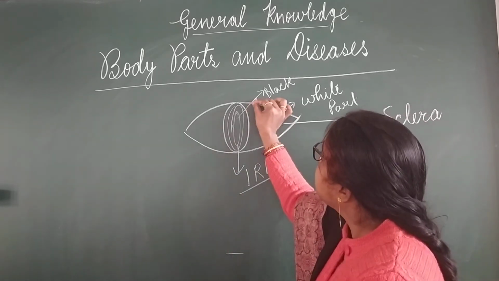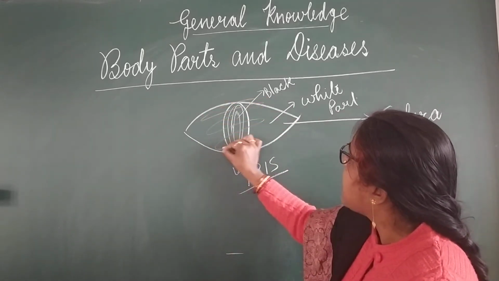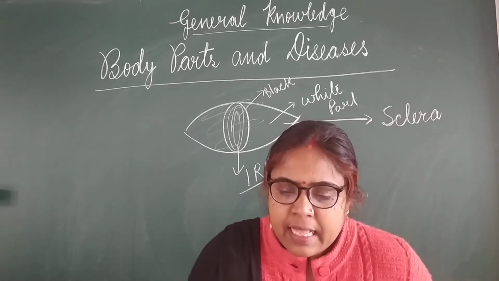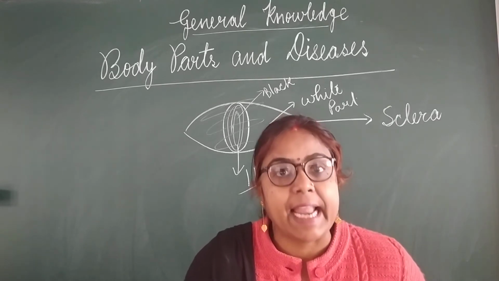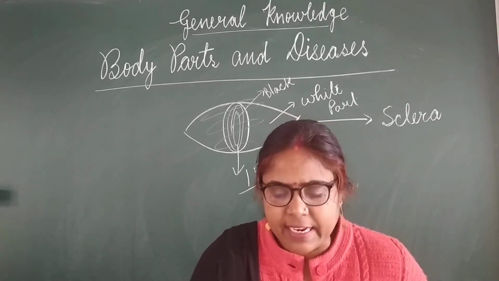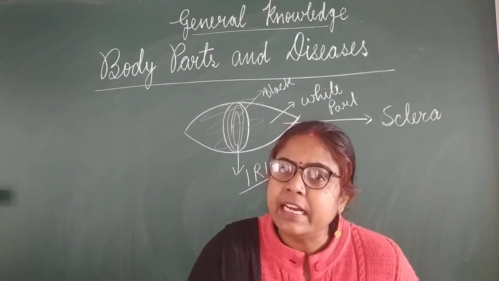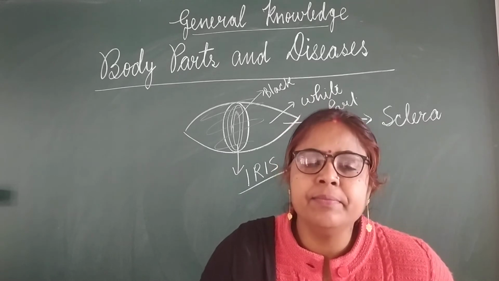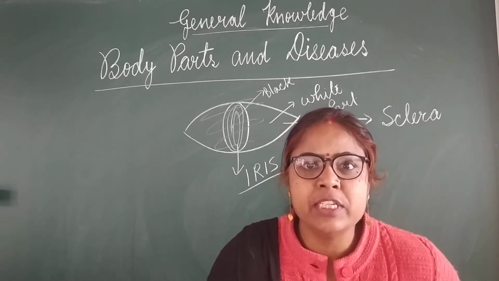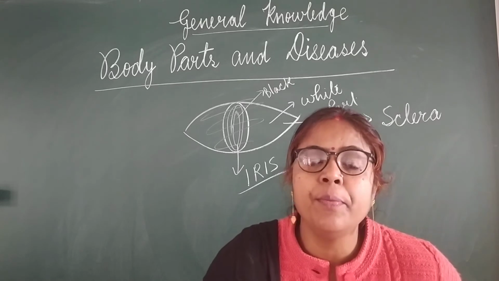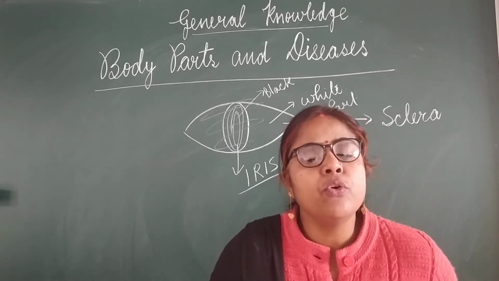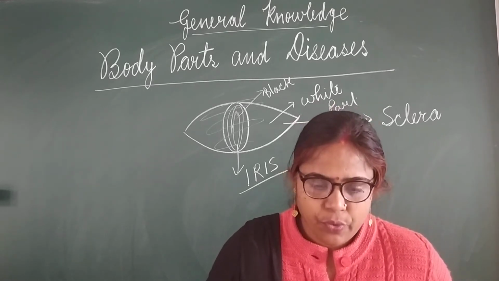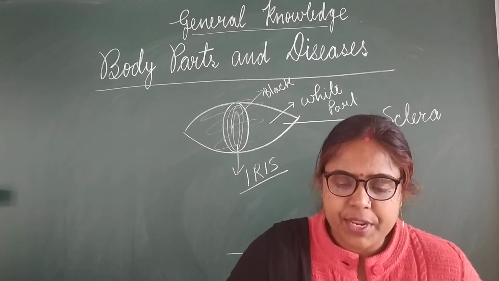Now when a very thin membrane covers this iris, this is known as cataract. It is not an infectious disease, it is not a contagious disease. So you can go to the eye specialist, that is the ophthalmologist. Who takes care of eye problems? The ophthalmologist. So you go and consult the doctor, they will give you the proper cure and you will get well soon. The second disease is pneumonia.